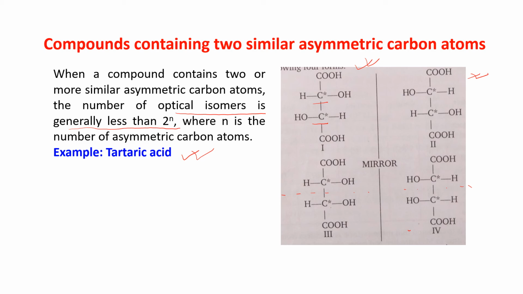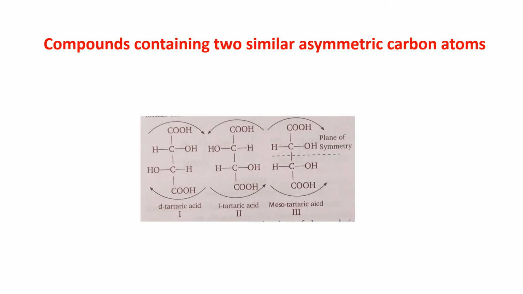We have 2 asymmetric carbon atoms. So the number of isomers by 2 to the power n means 2 to the power 2, which equals 4. It is less than 4, so we are getting 3: 1, 2 and 3. These 2, 3 and 4 are the same. Am I clear? So what did we get?